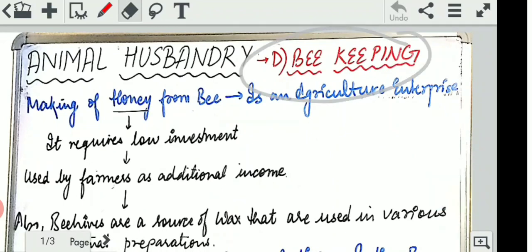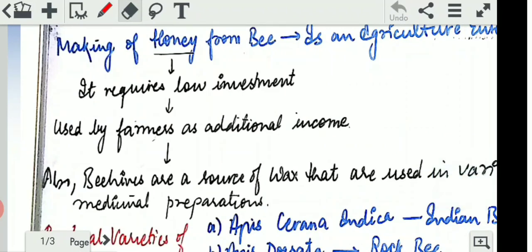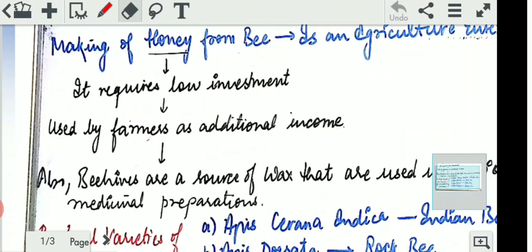Honeybees generate honey for us. So that is what we have to study in this: how do they generate it, which are the species, and what is the use. Making honey from bees is an agricultural enterprise. That means it is a commercial agricultural activity which farmers perform and earn money. It requires low investment, therefore it is used as an additional income. Apart from agriculture, they generate some honey which lets them make some more money, right?